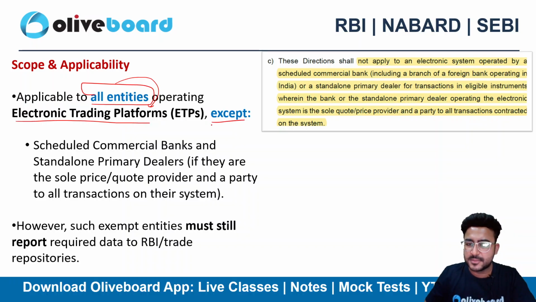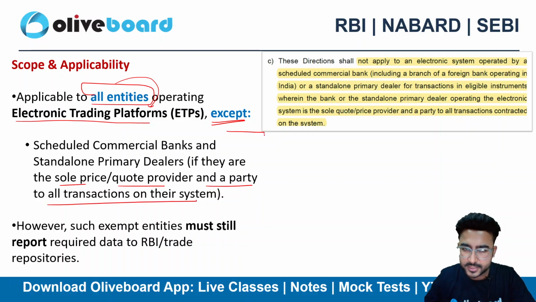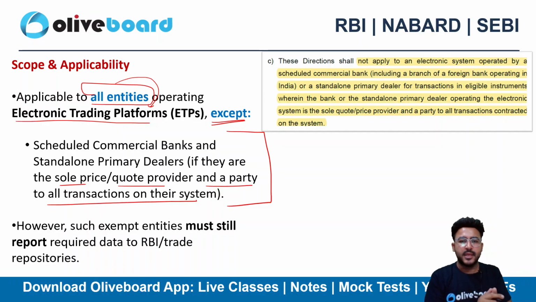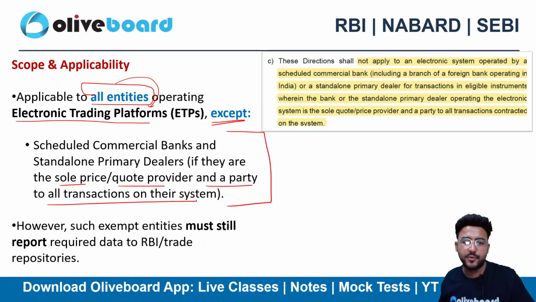However, there are some exceptions. If you are a scheduled commercial bank or a standalone primary dealer, and you are the sole price or quote provider and a party to all the transactions on your system, then you don't need to follow these guidelines.